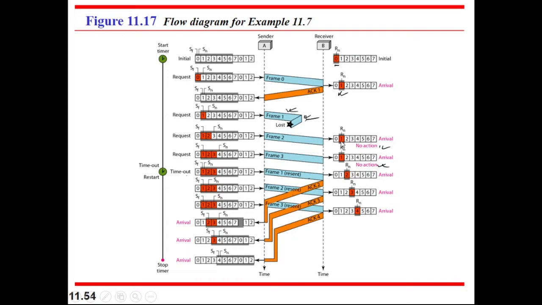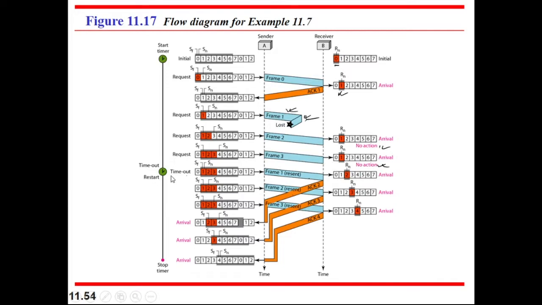Now the receiver wants to accept frame 1, because this is the red zone, this is 1. Frame 1 is what the receiver expects, but frame 2 arrives. In that case, the receiver can't accept it, so no action, nothing happens here. The frame is there, but it is not received. Similarly, frame 3 also travels the channel and reaches the receiver, but the receiver does not receive it.